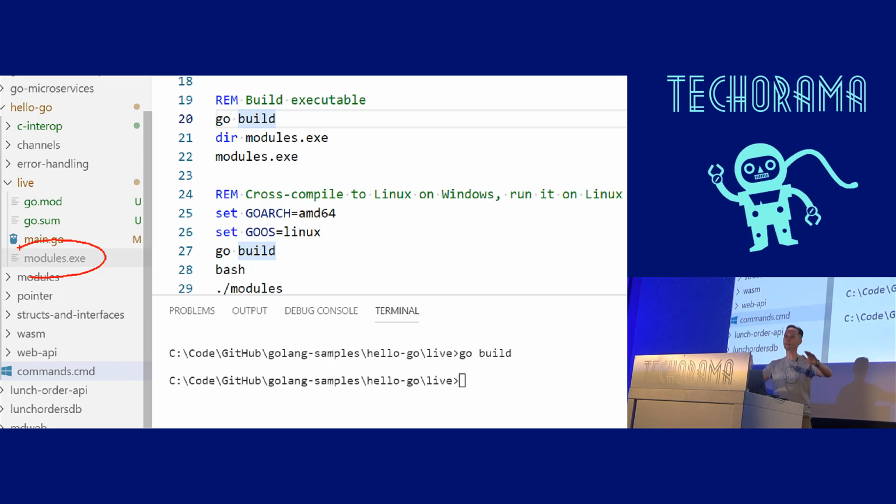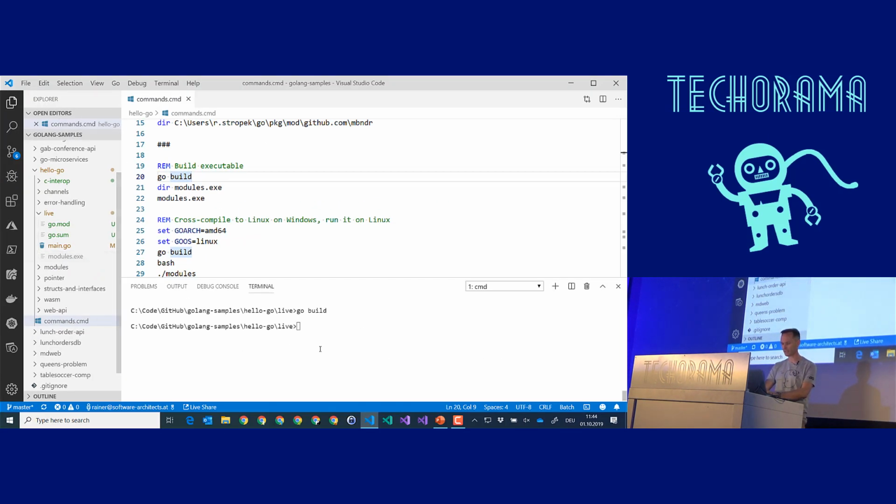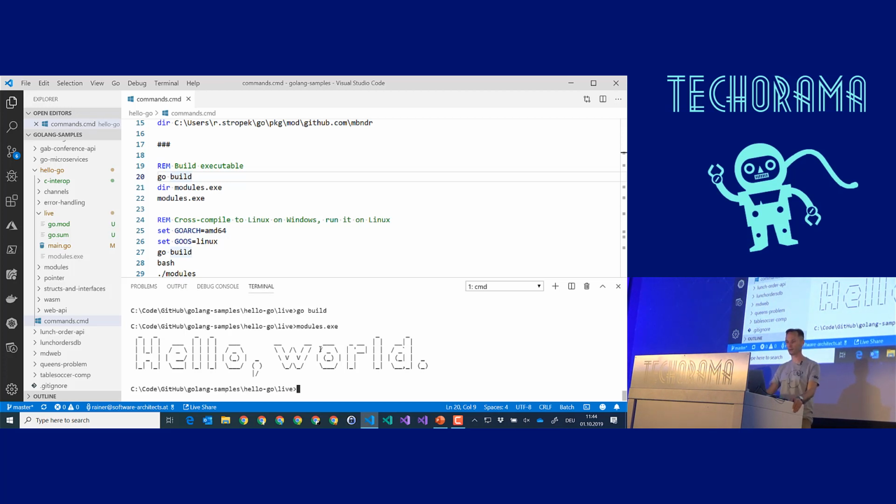If you compile to Linux, you can run it directly on top of the kernel. No dependencies, no runtime. Does Go have a runtime? Of course it has a runtime, but it's baked into the executable. You can just take it and run it on, if you want, Windows 7. So let's give it a try. I can say modules.exe and it tells me hello world. Looks pretty nice. Very good.